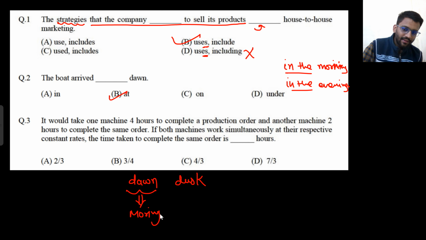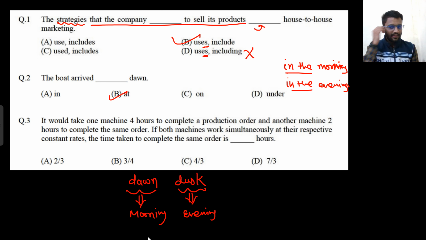Dawn shows the first sunlight, and before both of them at will be used: at dawn, at dusk. Dawn is the time before the morning.